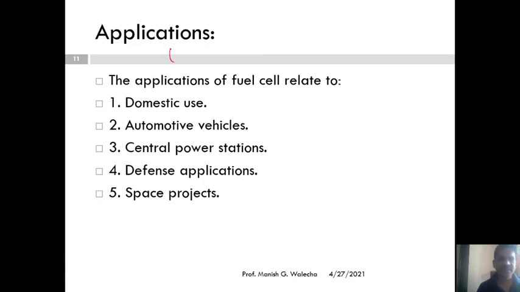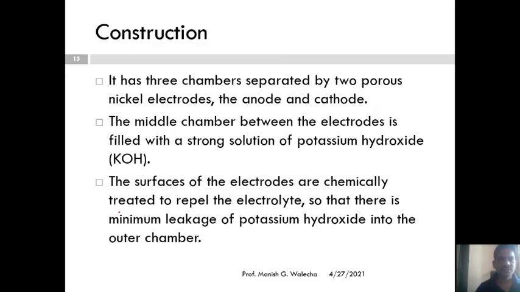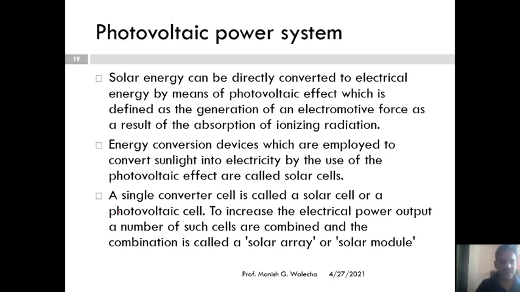What are the applications? Applications of the fuel cell are domestic use, automotive vehicles, central power stations, defense applications, and space projects. Okay, these are the components you should know: anode, cathode, electrolyte, container, separator, sealing, fuel supply, and oxidizer. These are the components. So this is the complete explanation about the fuel cell, guys. In the next lecture, we will discuss photovoltaic cells. So I stop here.